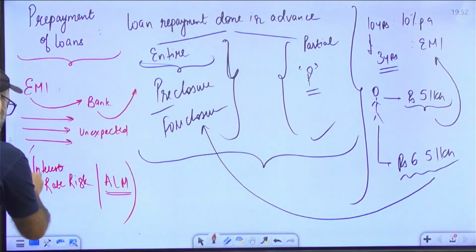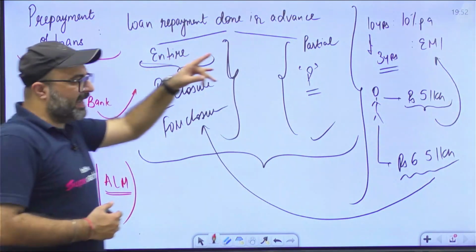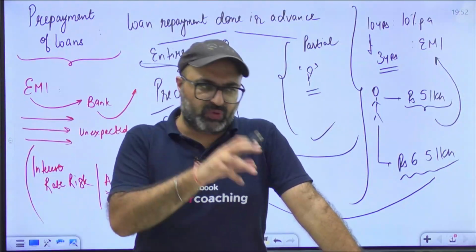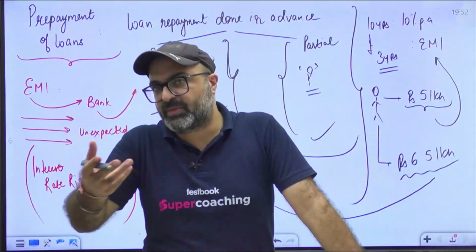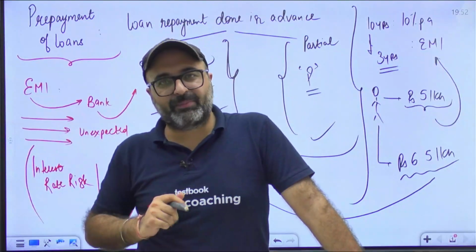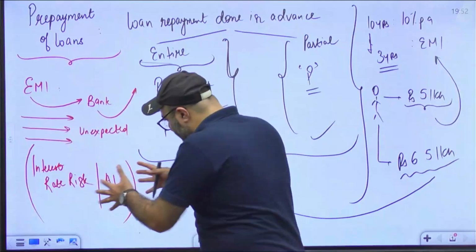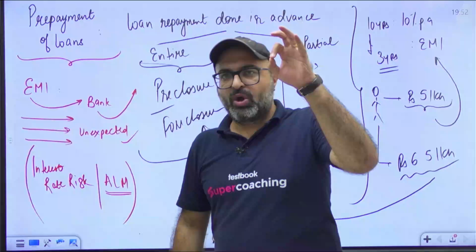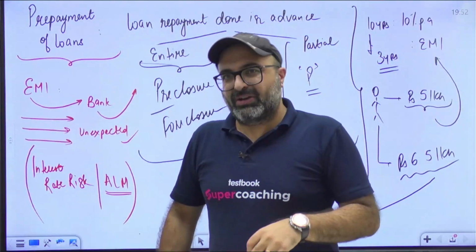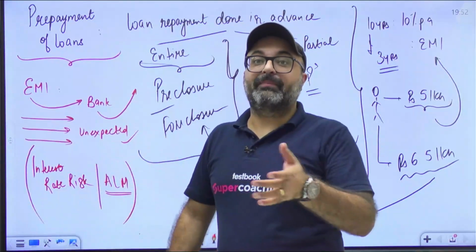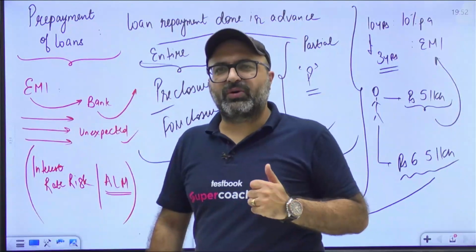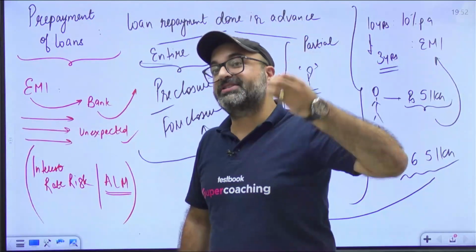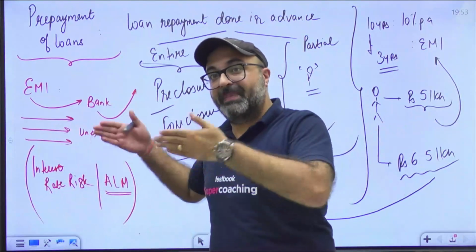The reason is, firstly, bank has given a loan to you at 10% per annum, and today bank will be able to give the same amount received from you as a loan for only 9% or maybe 8%. So this results in a decrease in the bank's NIM first. Second, this excess amount which you have paid will be a surplus on the bank, and if unfortunately bank is not able to provide that amount on loan, not even at 8 or 9%, then bank may be parking that surplus amount with RBI at just the standing deposit facility, or in the worst case at the reverse repo rate.